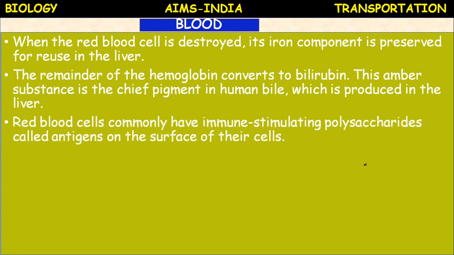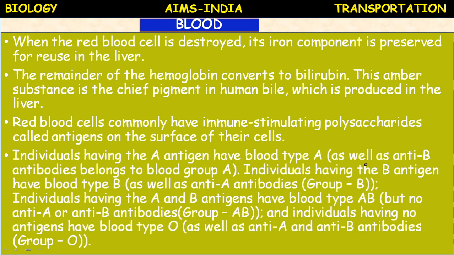Red blood cells commonly have immune stimulating polysaccharides called antigens on the surface of their cells. Individuals having the A antigen have blood type A, as well as anti-B antibodies.